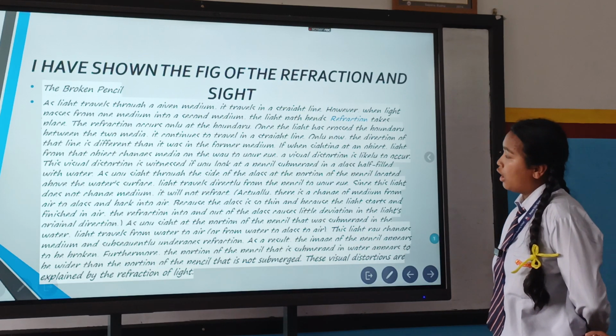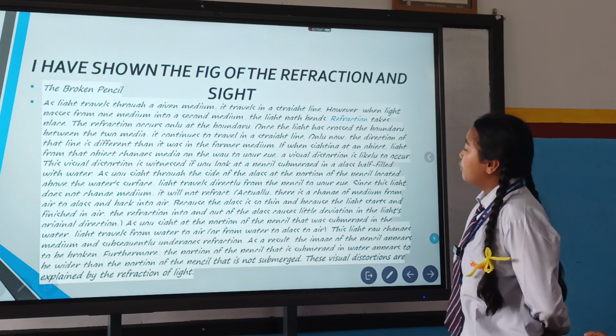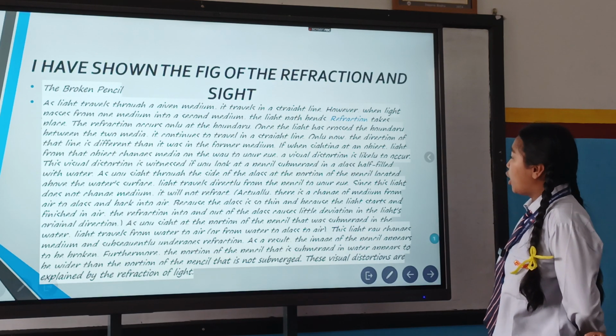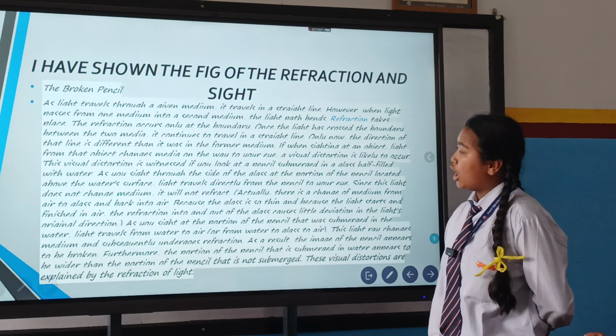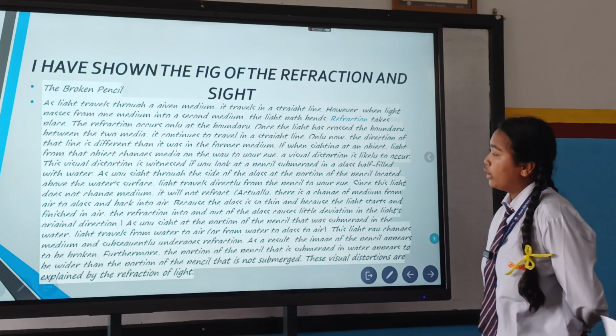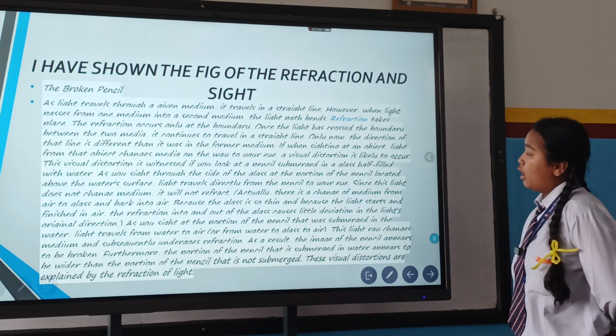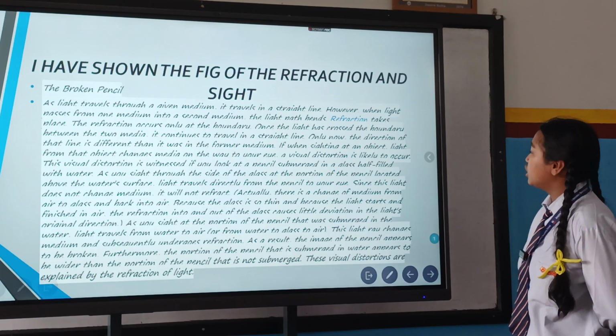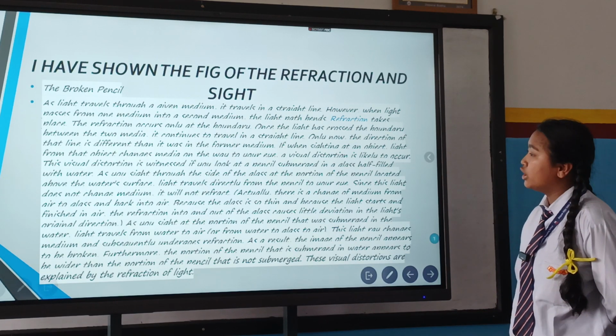That is what happens in refraction from medium to medium. When sighting at an object, if light from that object changes media on the way to your eye, a visual distortion is likely to occur.